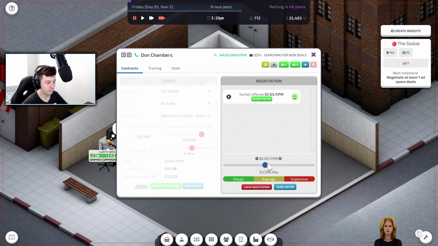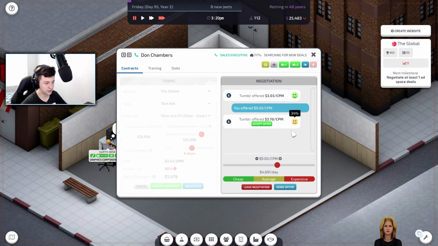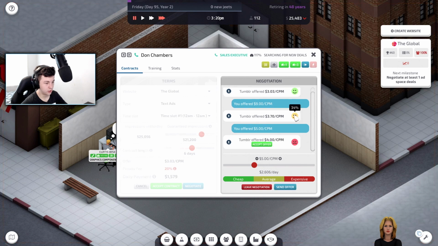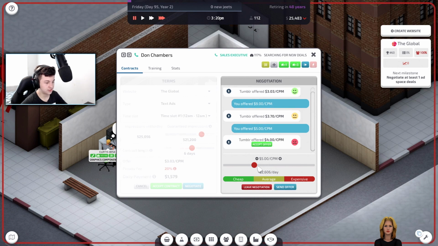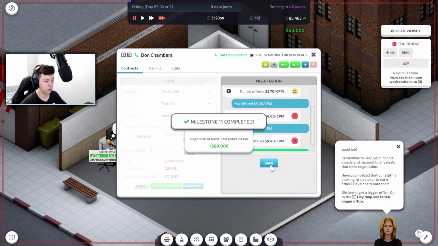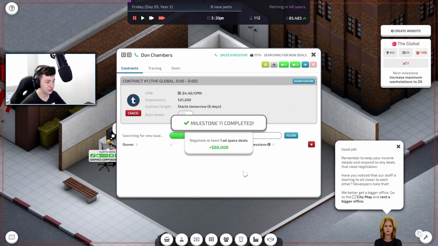I want to get up into the $10 mark, but I want to go $10. Let's go with $9 CPM. All right, so he's not that happy. Let's go down to maybe a $5 CPM. So from 34 to 25%. Let's go with the 4.50 CPM. Let's see what he thinks of that. 4.40. That is fine. All right, so we've done our first ad deal, as you can see.